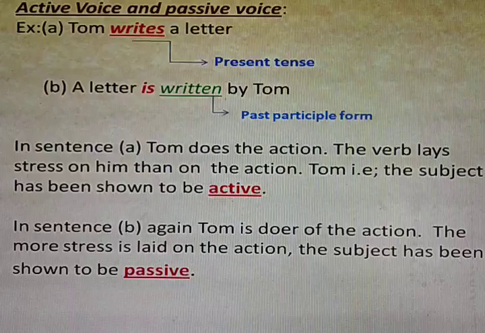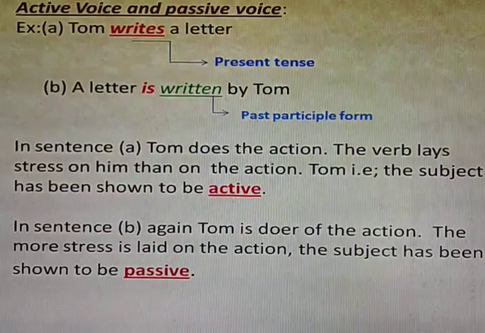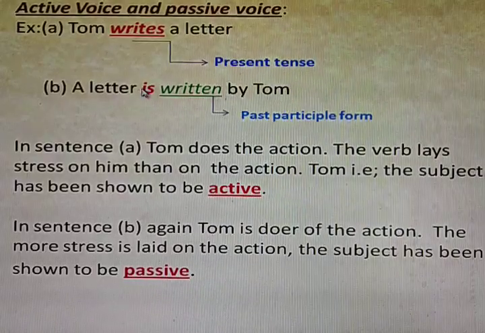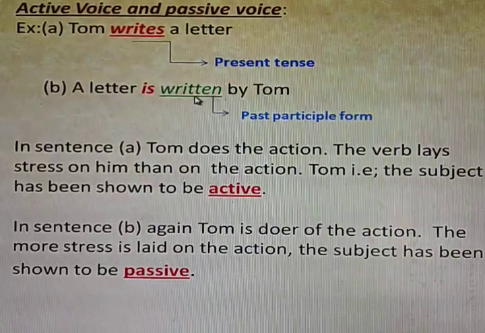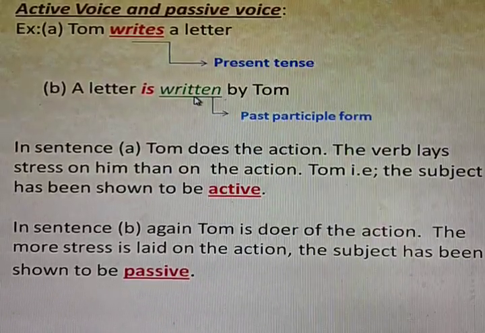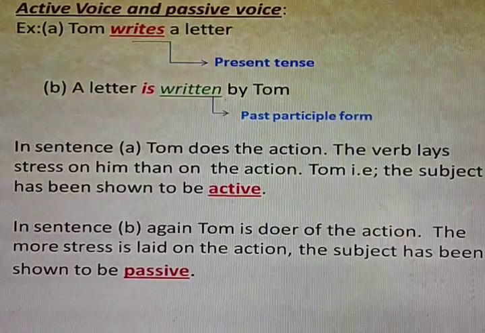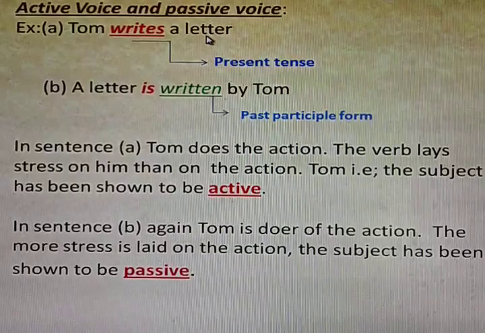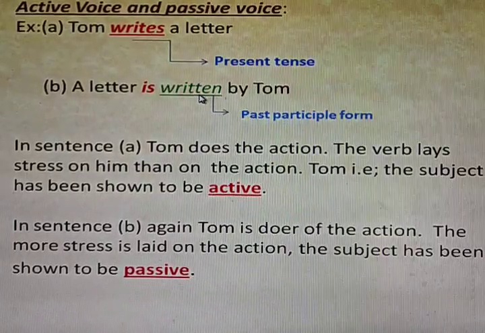But in sentence A, more stress is laid on the subject. So the subject is shown to be very passive. These are examples of active and passive voice.